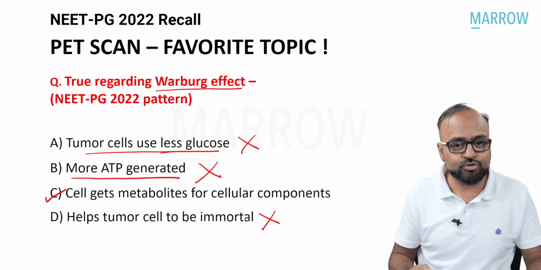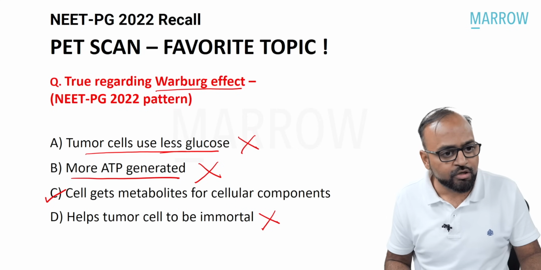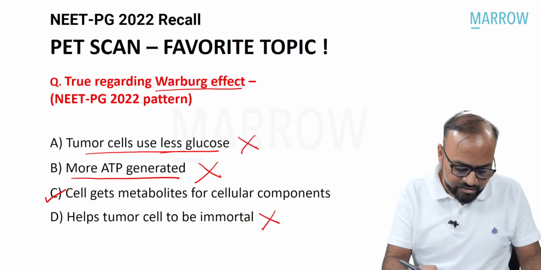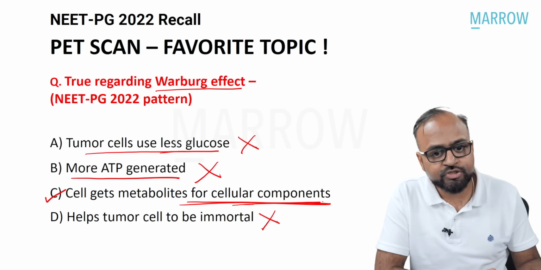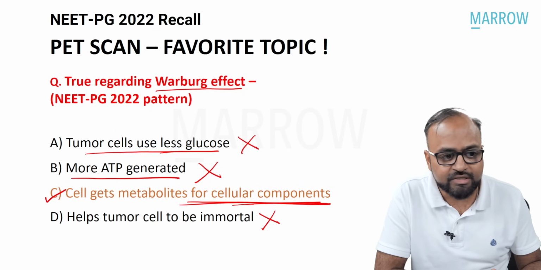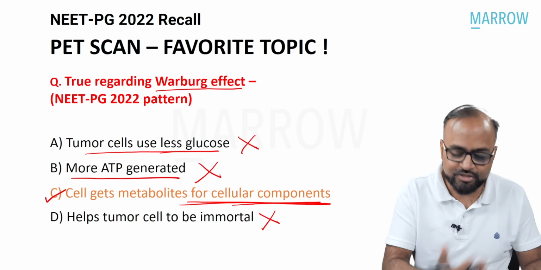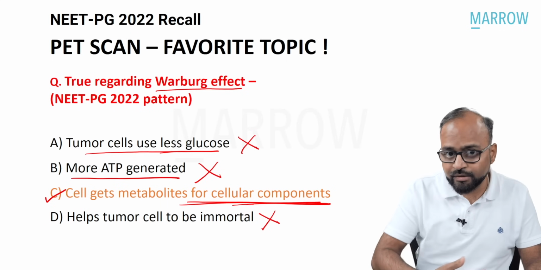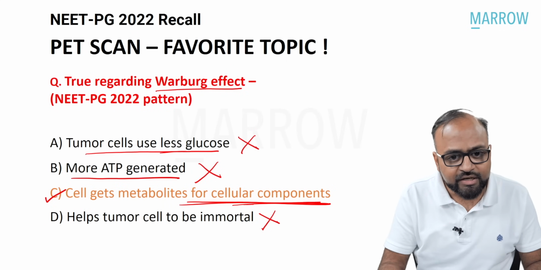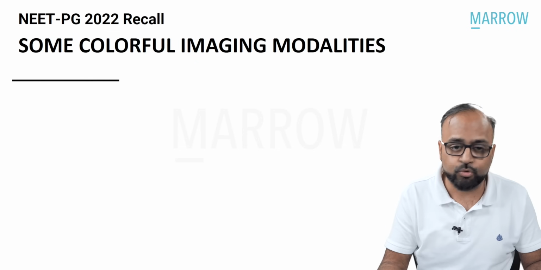No, Warburg effect does not help the tumor cell to be immortal. So the answer is cell gets metabolites for cellular components. So this is the answer to this particular question, and this is just based on Warburg effect. Now that we have jumped into this by seeing a color image, let us look at some imaging techniques which are colorful imaging modalities.